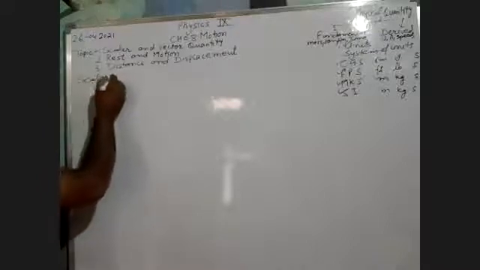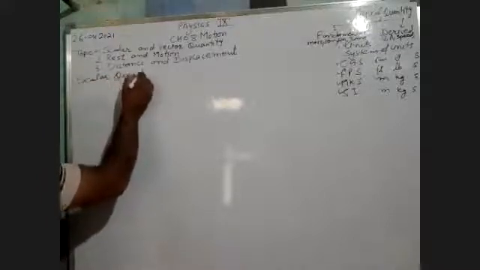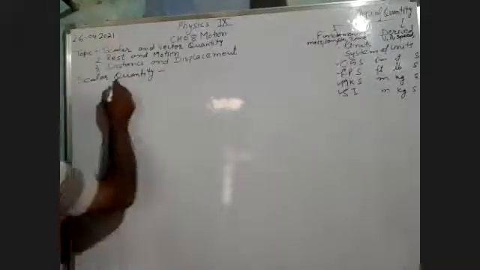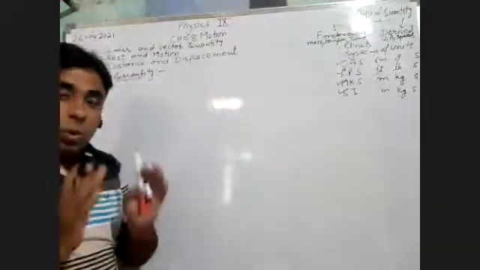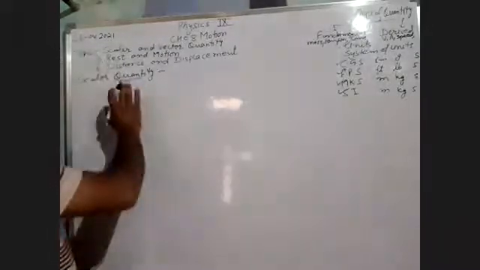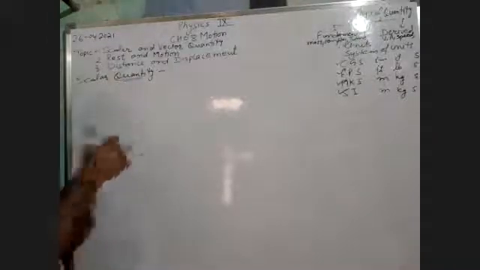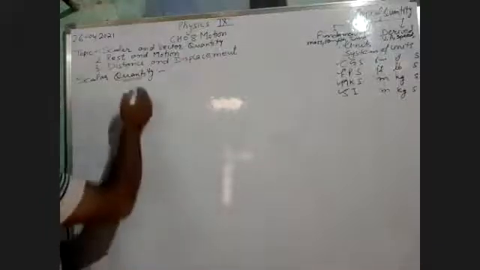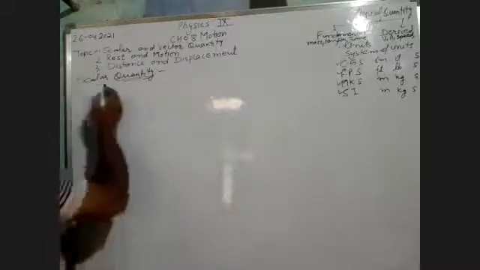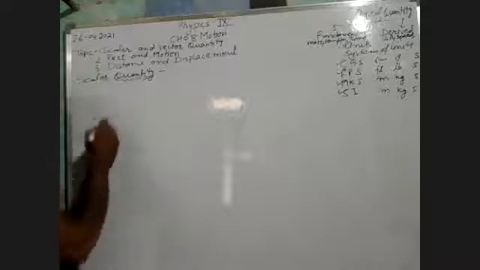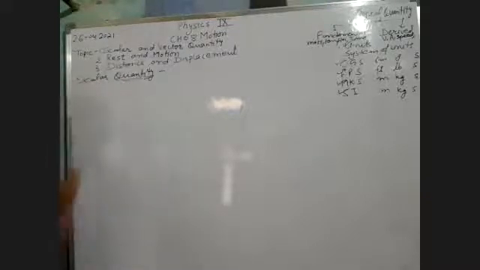Scalar quantity. As I have mentioned earlier, when I am talking about quantity, it is already a physical quantity, because in physics we will discuss only physical quantities. Many a time I will write physical quantity, many a time I will not write it. It will be understood that it is a physical quantity, it is a measurable quantity. So I am writing only scalar quantity. It is also a scalar physical quantity.